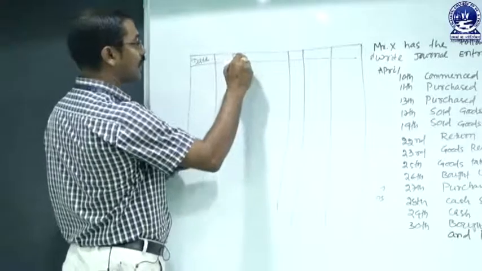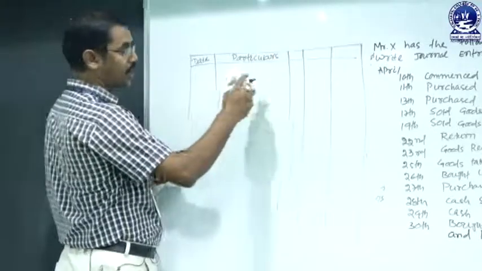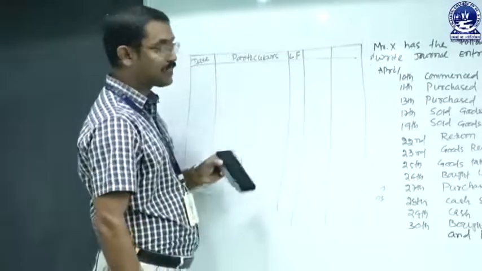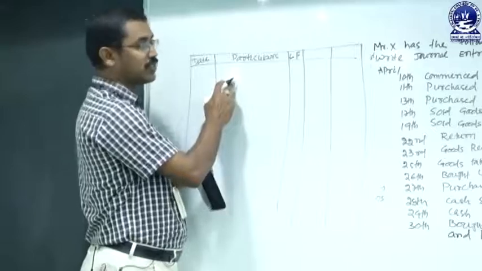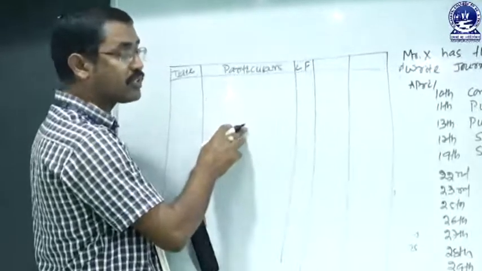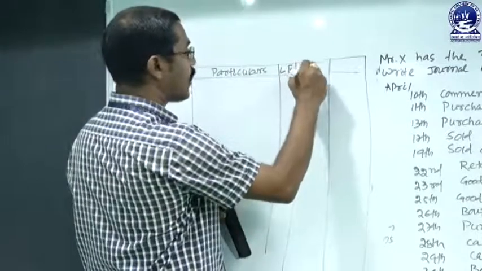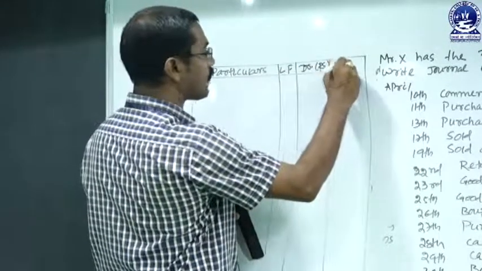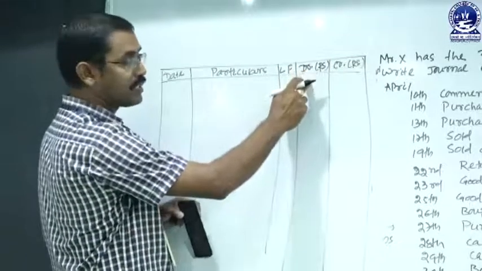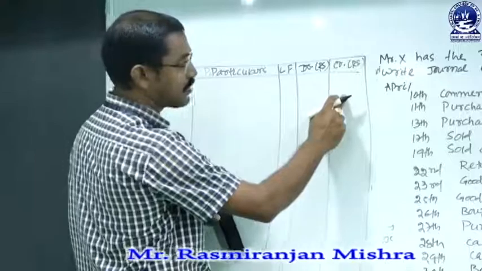The next column relates to particulars, where we enter the journal entry. Next is LF, which stands for ledger folio. That indicates the page number of the respective accounts which are debited and credited. If the page number is mentioned in the problem, it has to be mentioned in the ledger folio column. The fourth column is amount debit, and the fifth is amount credit. The amount of the account which is debited must be mentioned in the debit column, and the amount of the account which is credited must be mentioned in the credit column.